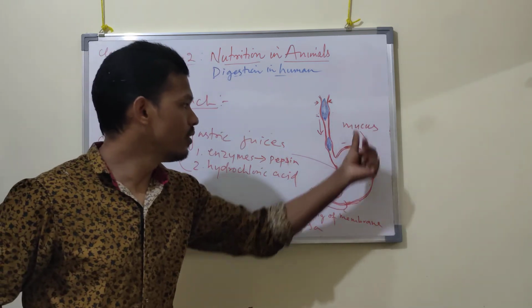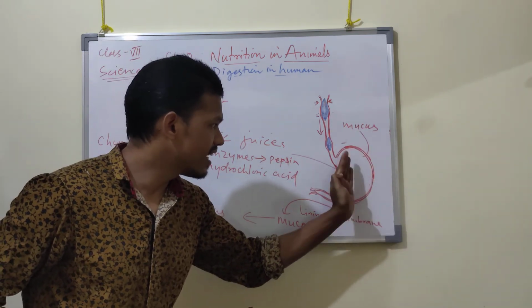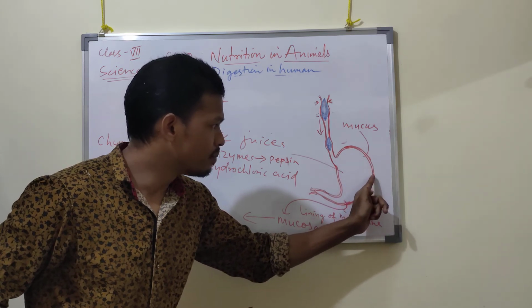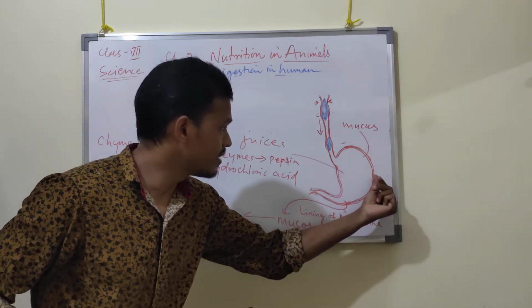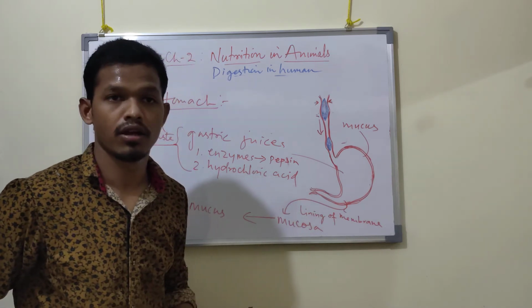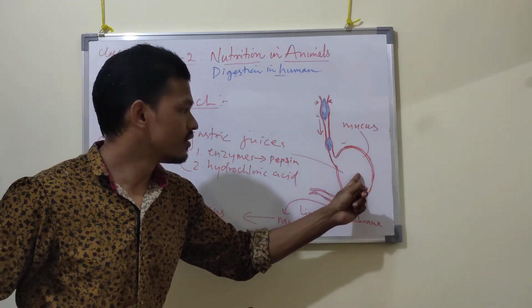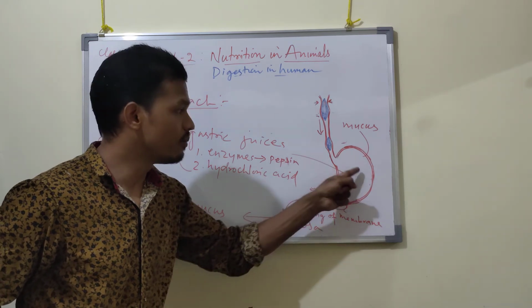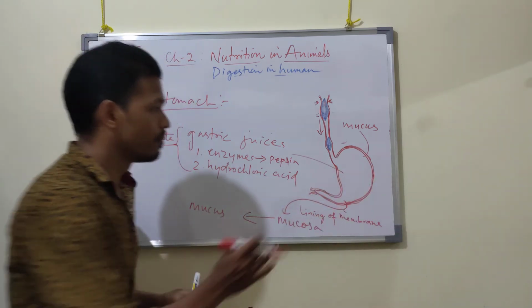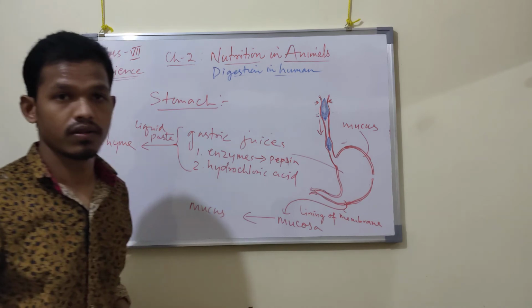This mucus will be present between the acid and the wall of the stomach, because if this mucus is absent, the acid is so powerful that it can make a hole in your stomach.